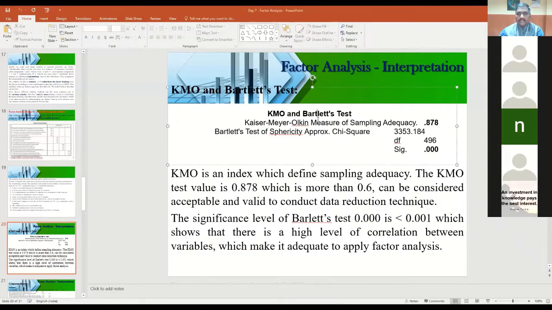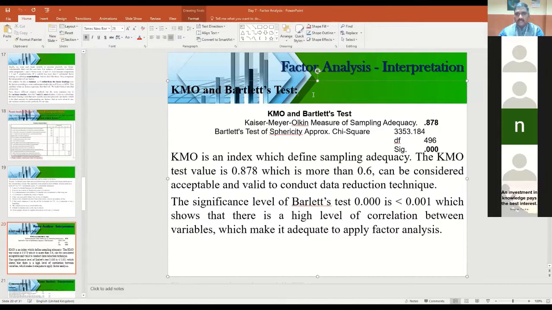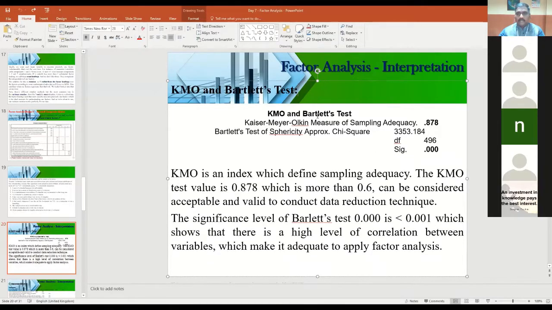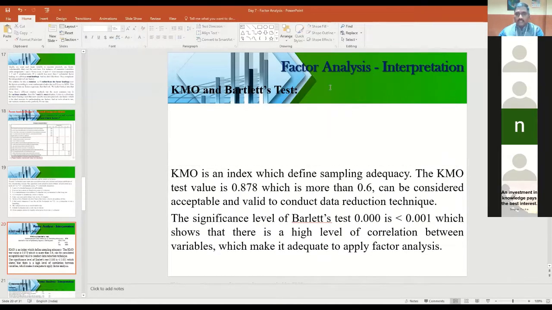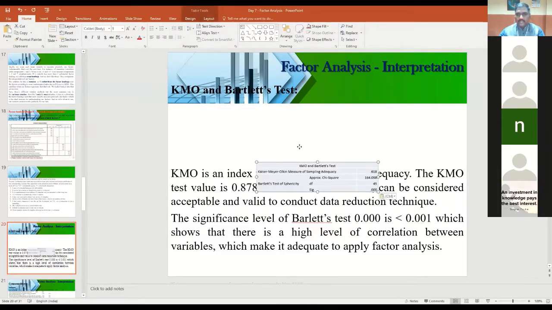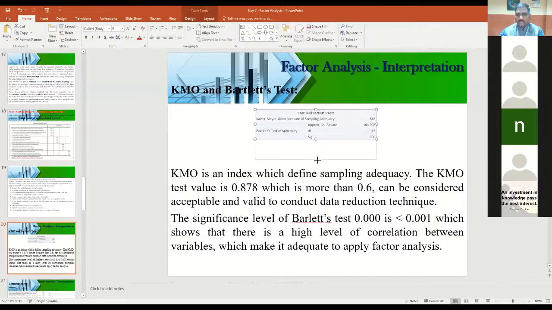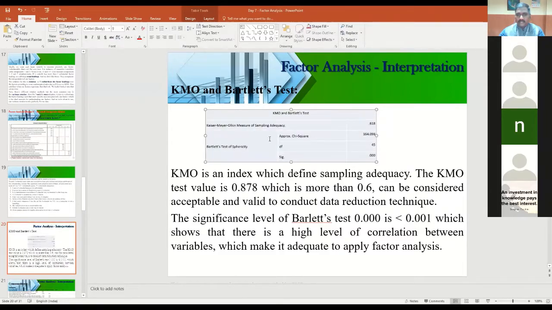Now I'll show the PPT. Okay, this is the PPT, right? I copied that KMO Bartlett's test from the output table and pasted it here. This is what we got, right?